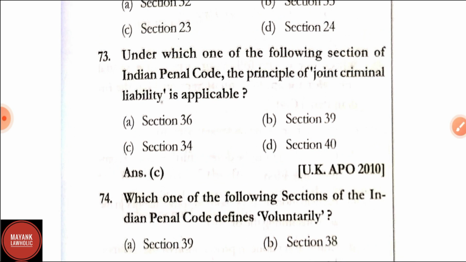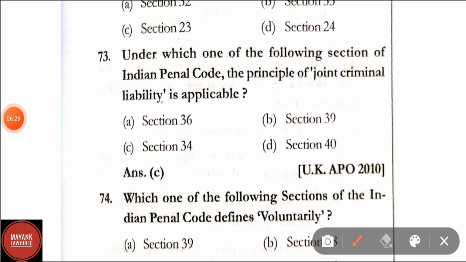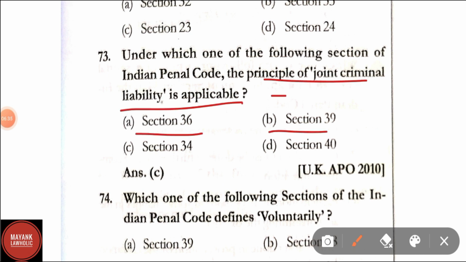Question number 73. Under which one of the following sections of the IPC is the principle of joint criminal liability applicable? Option A, section 36, option B, section 39, option C, section 34, and option D, section 40. Here the correct answer is option C, that is section 34.